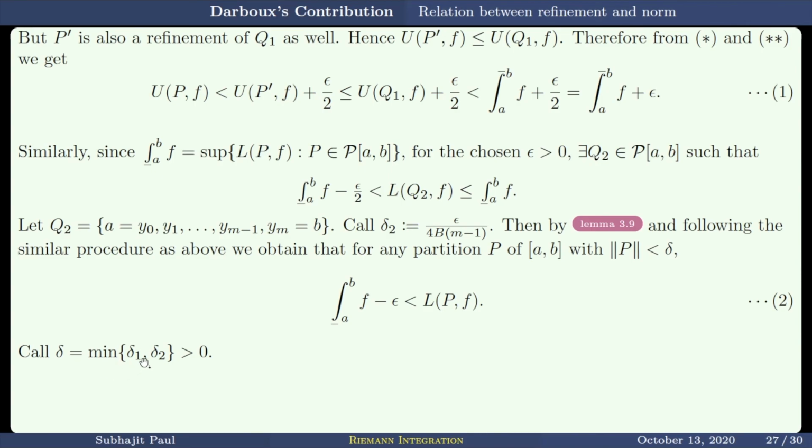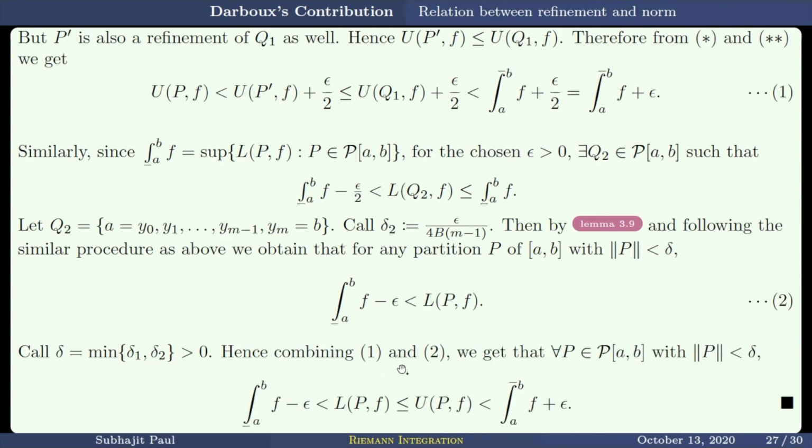Call delta as the minimum of delta 1 and delta 2. Then combining 1 and 2, we get that for every partition P with norm P less than delta, this will be true because delta is smaller than delta 2. So if some partition has norm less than delta, that norm will be less than delta 2 as well, and smaller than delta 1 as well. And LPF for any partition is smaller than or equal to UPF. So this entire inequality is true: lower integral minus epsilon less than LPF less than or equal to UPF less than upper integral plus epsilon. This proves the theorem.